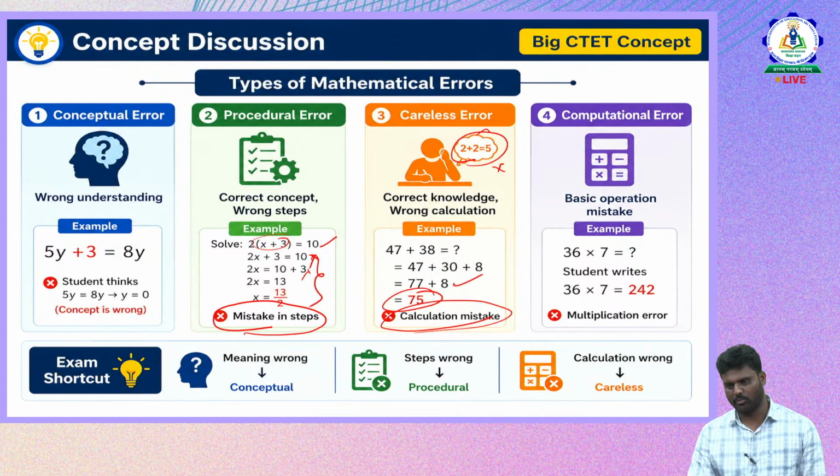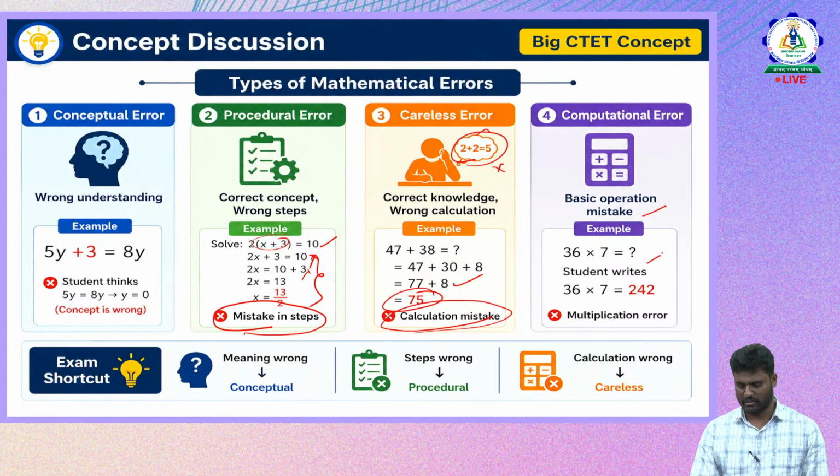Computational error: basic operation mistakes, like 36 into 7. The student writes 36 into 7 as 242, where the answer is wrong. So we can say that it is a multiplication error. If the meaning is wrong, then we say that it is a conceptual error. If the steps are wrong, then we say that it is a procedural error. If the calculations are wrong, we say that it is a careless error.